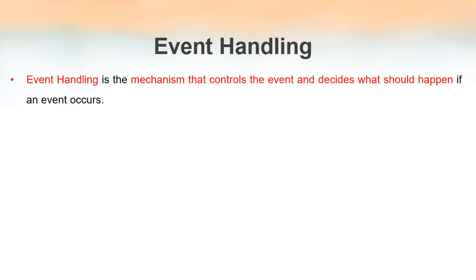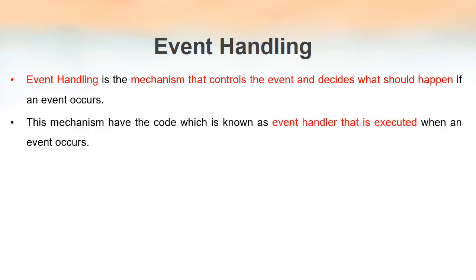Now we will define what is event handling. Event handling can be defined as a mechanism that controls the events and decides what should be done or what should happen if an event occurs. And this mechanism has got a code, and that is known as event handler. So whenever an event occurs, it is this event handler that gets executed. That means the event handler decides what should happen if an event occurs.